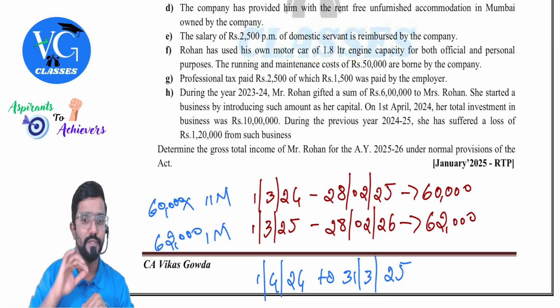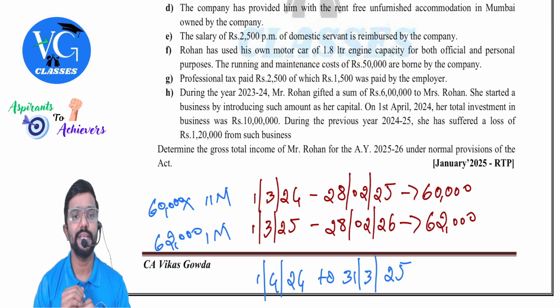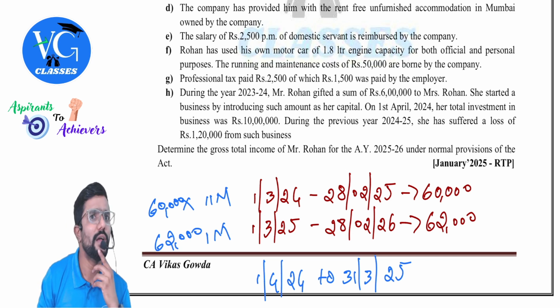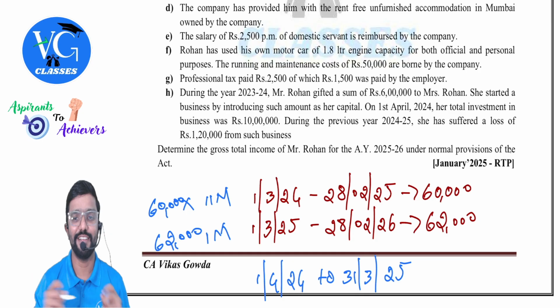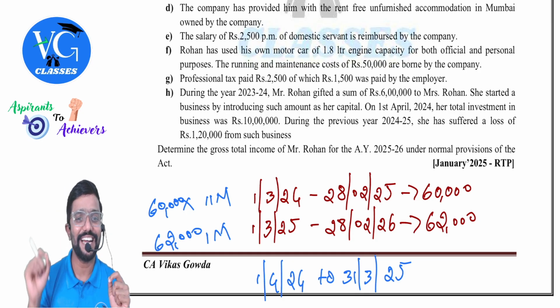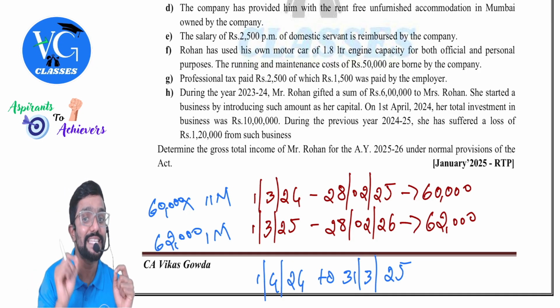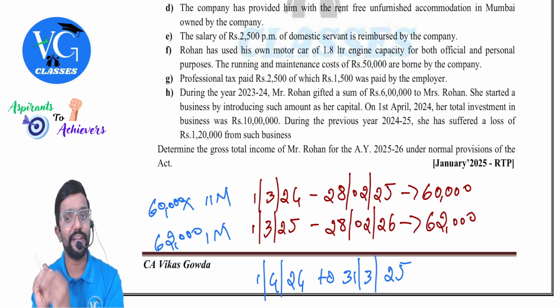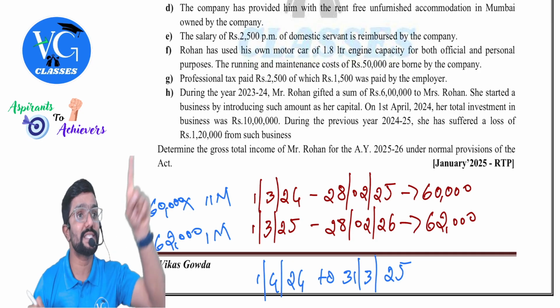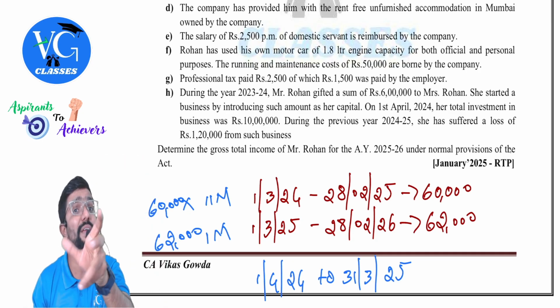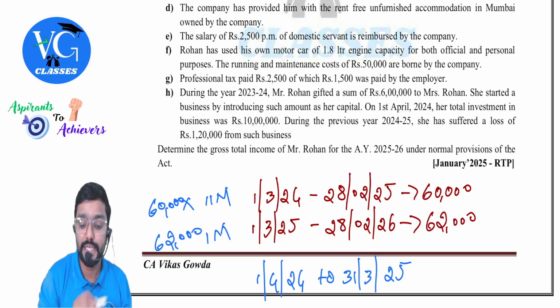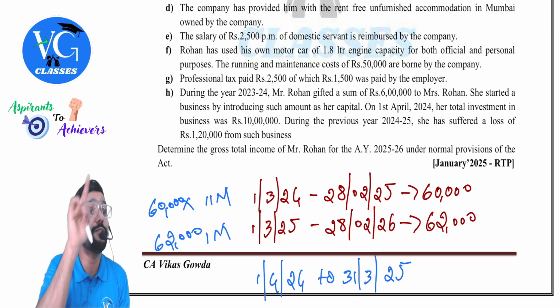Full amount. Yes. During the year 23-24, that is last year, Mr. Rohan gifted a sum of 6 lakh to Mrs. Rohan, that is his wife. Some people will not observe this, Rohan gifted to Rohan. She started a business by introducing this amount as her capital. On 1st April 2024, her total investment in the business was 10 lakh. Guys, whenever we are considering clubbing for business income, we need to consider the capital on the first day of the previous year.